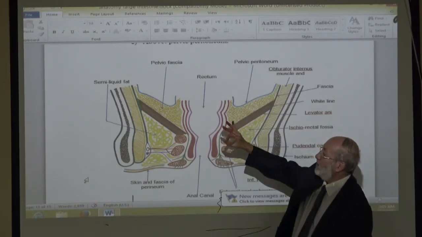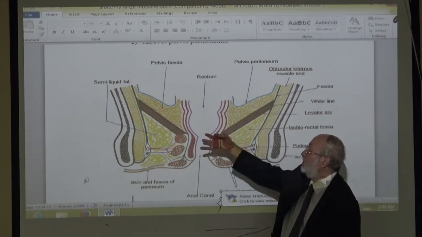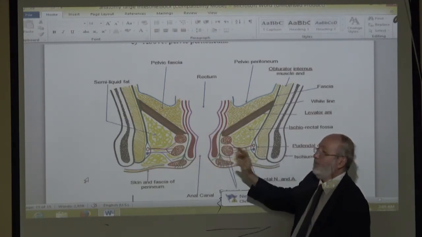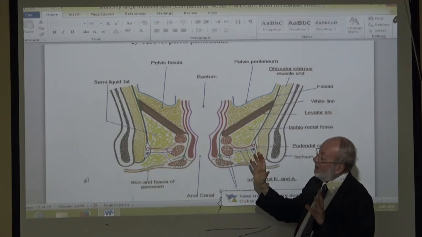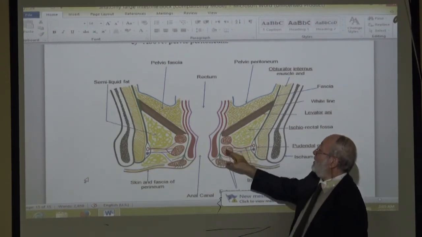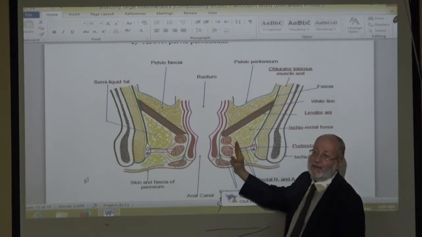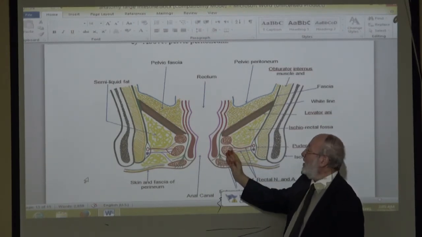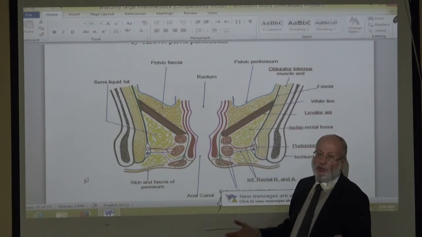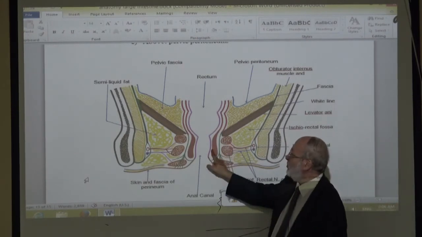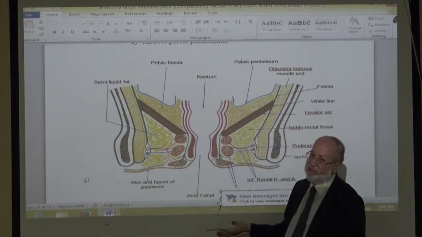These circles, which surround the anal canal completely or nearly completely, are called the external anal sphincter. Sure, it is external because it is external to the internal sphincter.